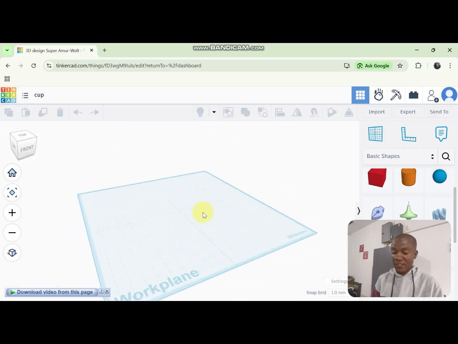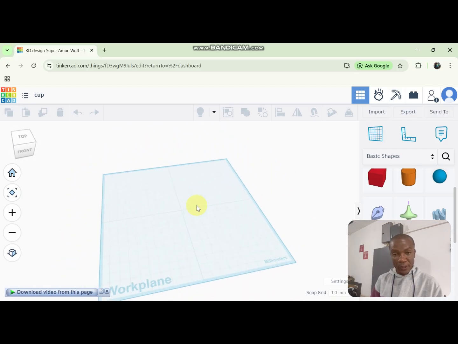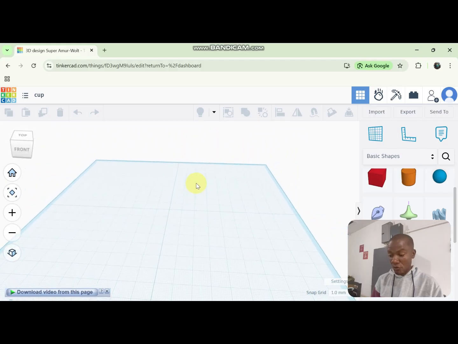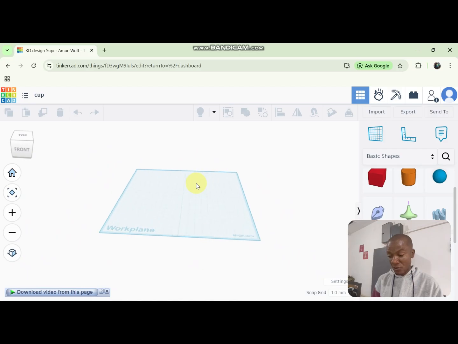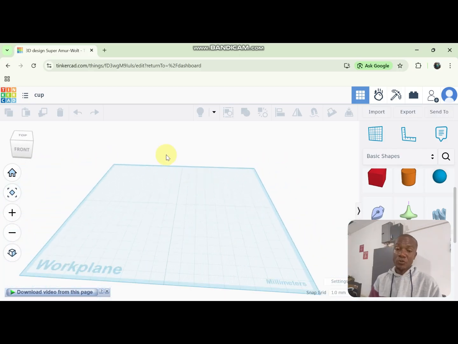There are a lot of functions we do with the right click and the scroll wheel. So if you don't have it, it will be difficult for you to design. So now I'm using the scroll wheel. Okay. So if you want to design, we have our basic shapes here.